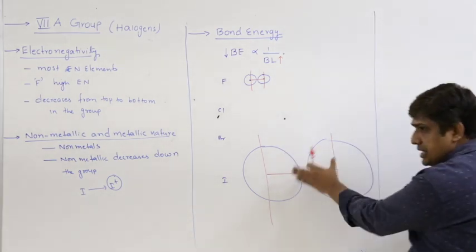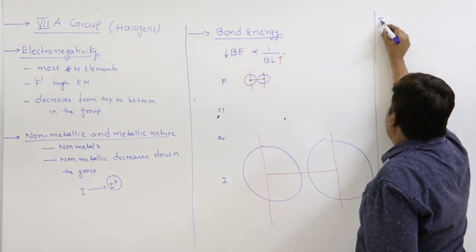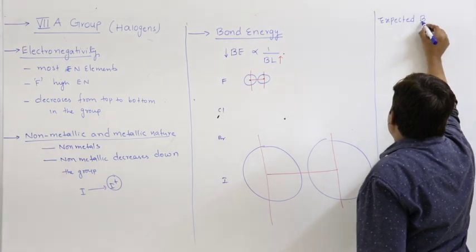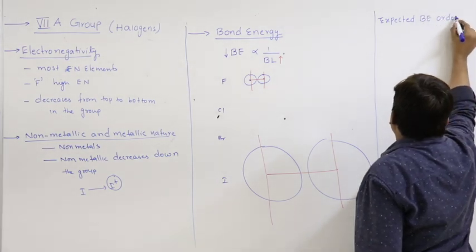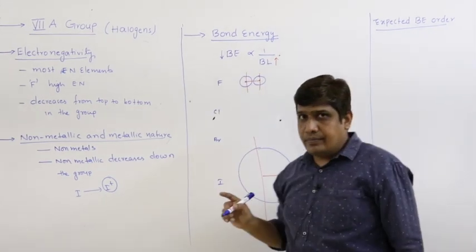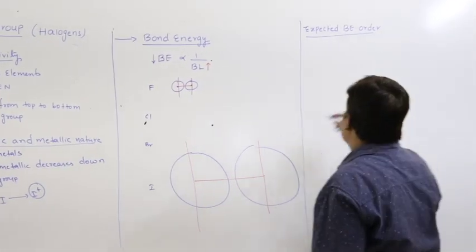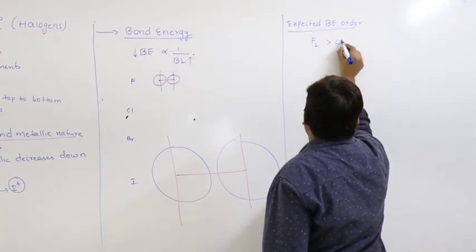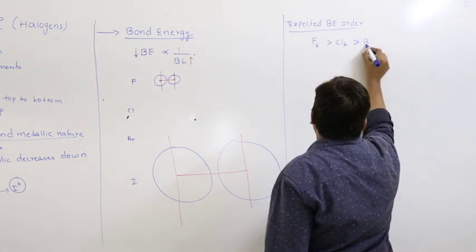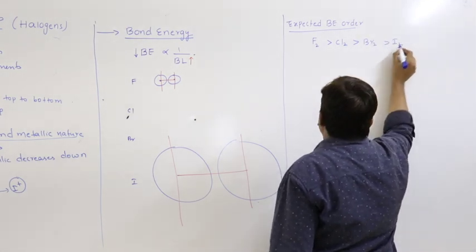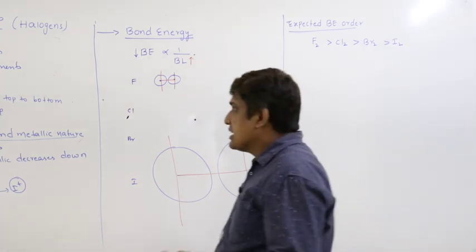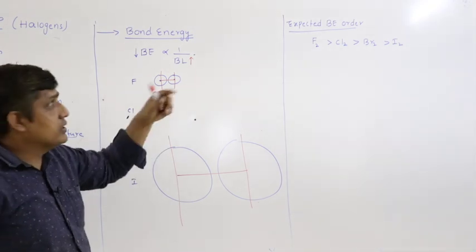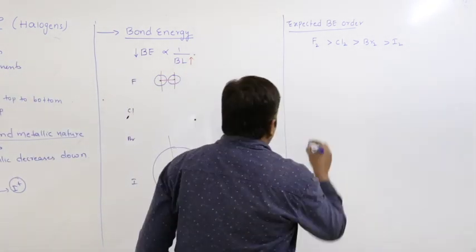Therefore, based upon this observation, the expected bond energy order: smaller the size of the atom, higher the bond energy. So expected bond energy order, F2 should be greater than Cl2 should be greater than Br2 should be greater than I2. The bond energy of fluorine is greater than chlorine, greater than bromine, greater than iodine. This is expected. But the observed order,